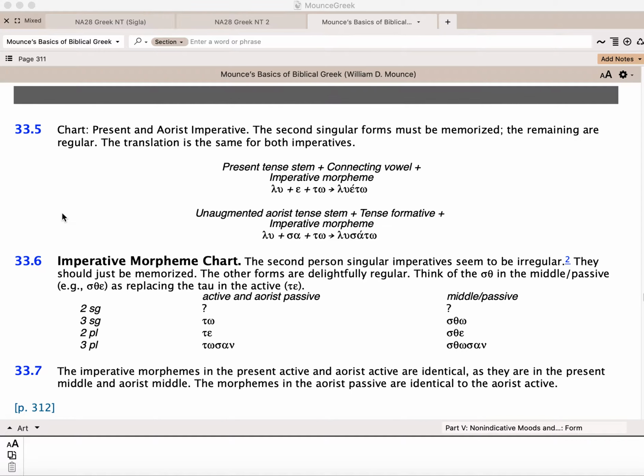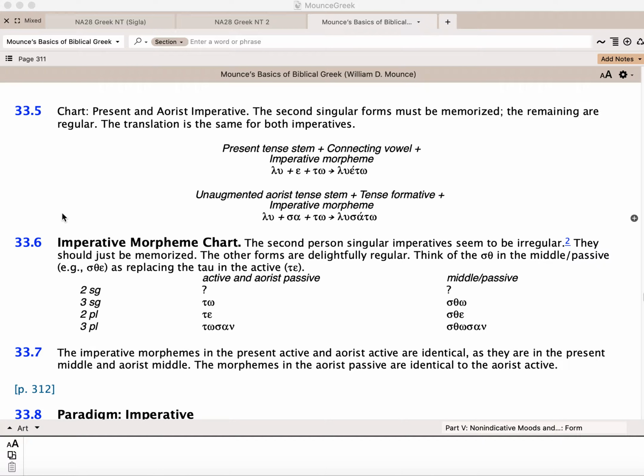In terms of the form of imperatives, you can look at 33.5 and 33.6, but since they're present tense and aorist tense imperatives, your present tense imperatives are built on a present tense stem. You got a connecting vowel, and then you get these imperatival morphemes that are down here, like to, te, toson, and sto, ste, stoson. And we'll talk about the second singulars in just a bit. But you get a present tense stem, a connecting vowel, and the imperatival morpheme, either to, te, toson or sto, ste, stoson.